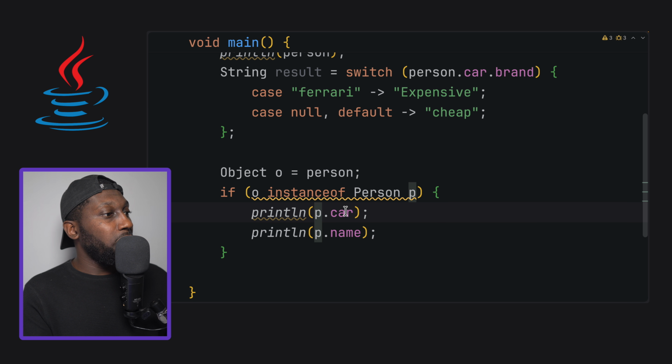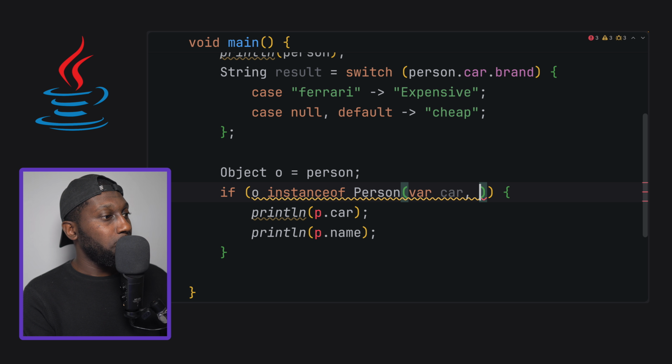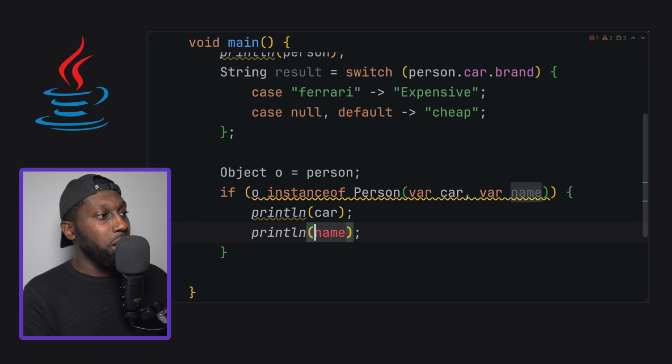In this case, we can actually destructure things. So in here, we can just get rid of the P, and then I can say parentheses, and then var car, comma, and then var name. This is something that we've seen with JavaScript. So destructuring, something very similar. And now we can get rid of P dot. And have a look, this is beautiful code, okay?